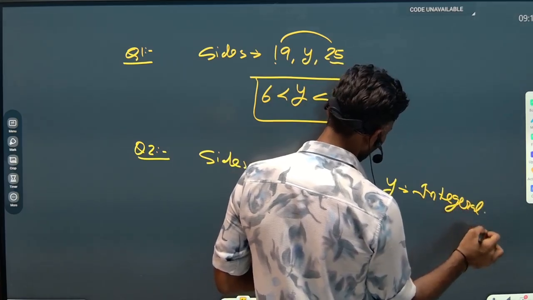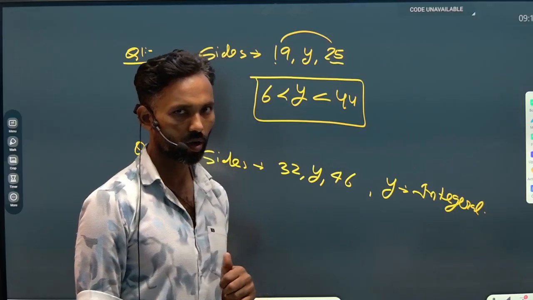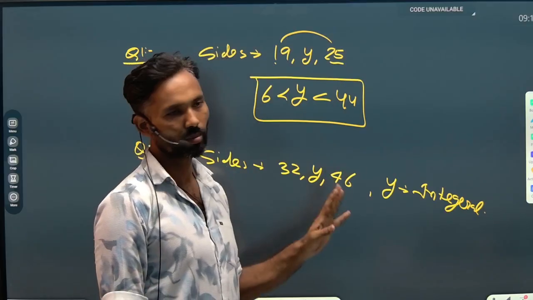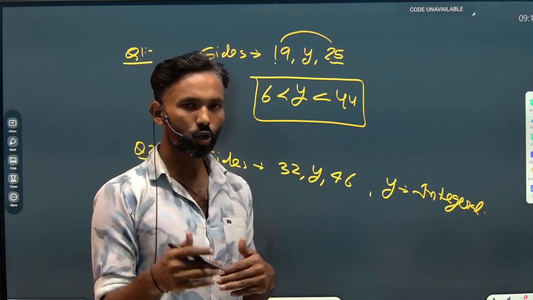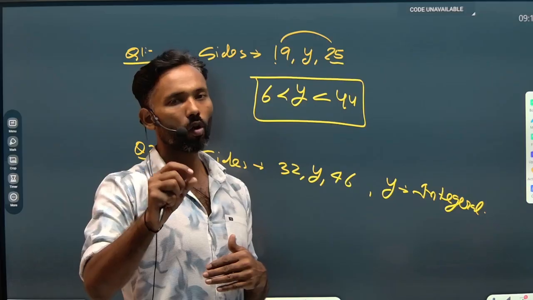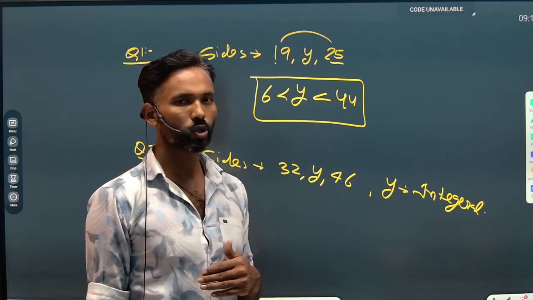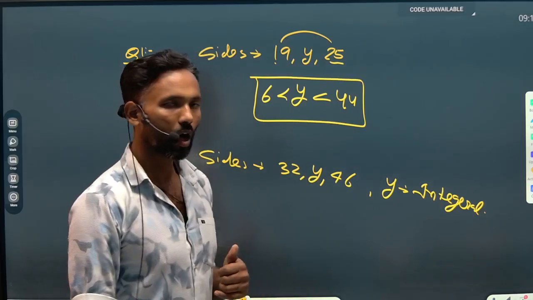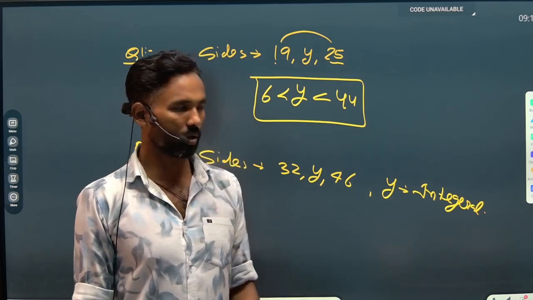It means y cannot be in decimal form, y will not represent a decimal value. Then he asks how many triangles can be formed in the most possible ways.